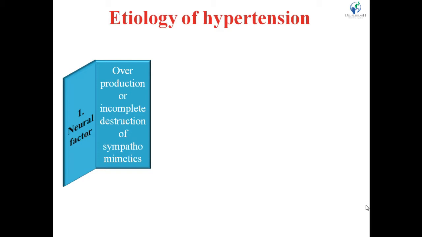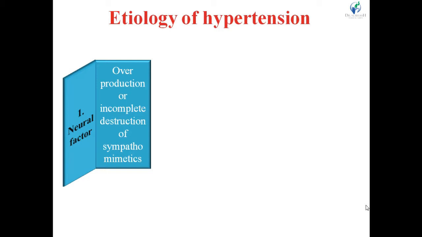As we know, sympathomimetics cause stimulation of the heart and related events. So, when the concentration of the sympathomimetic increases in the blood, it increases the blood pressure.